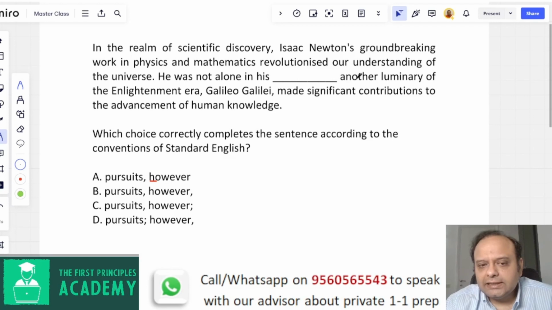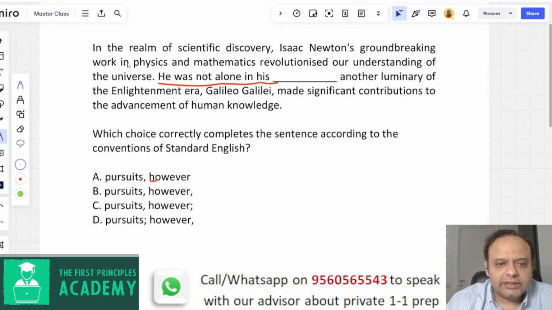Now, this sentence actually is a support to this one. He was not alone in his endeavors. Who else was there? Another luminary of the Enlightenment era, Galileo Galilei, also was there, right? So these two sentences are support. So, however, cannot be used as a logical transition between this sentence, he was not alone in his pursuits, and this sentence, another luminary of the Enlightenment era, Galileo, made significant contributions. This is basically an example, or it's basically supporting this line, right?